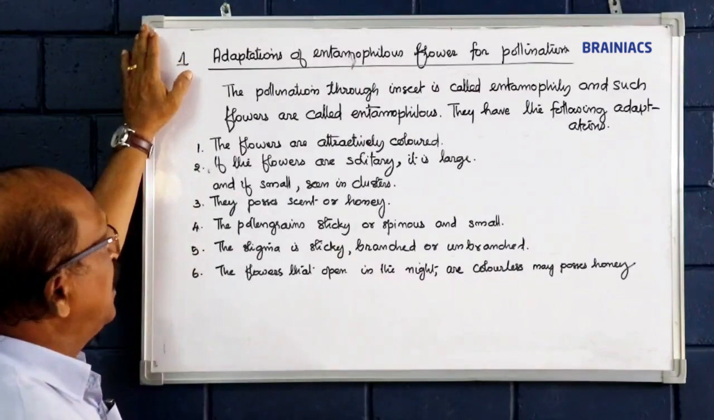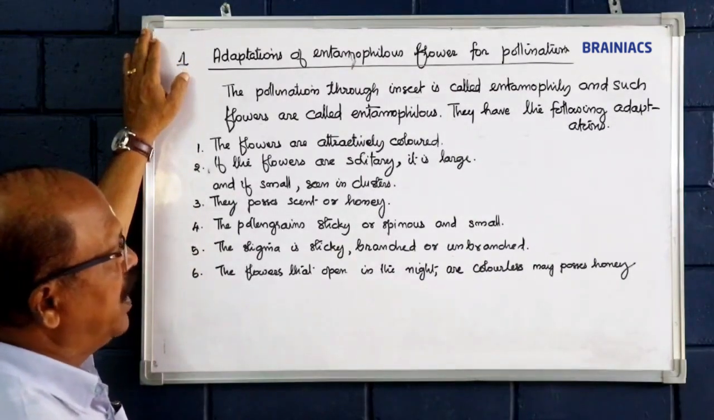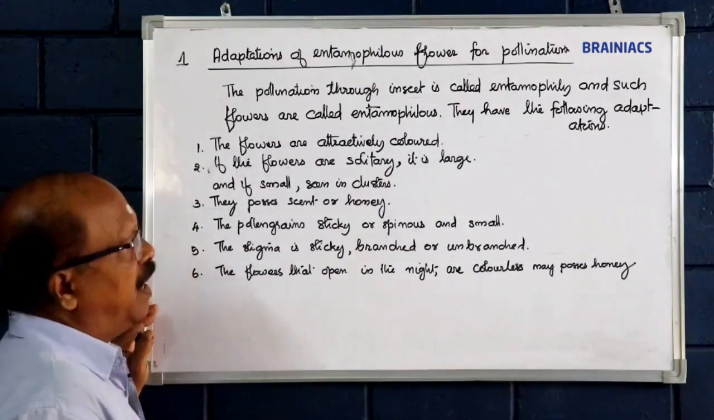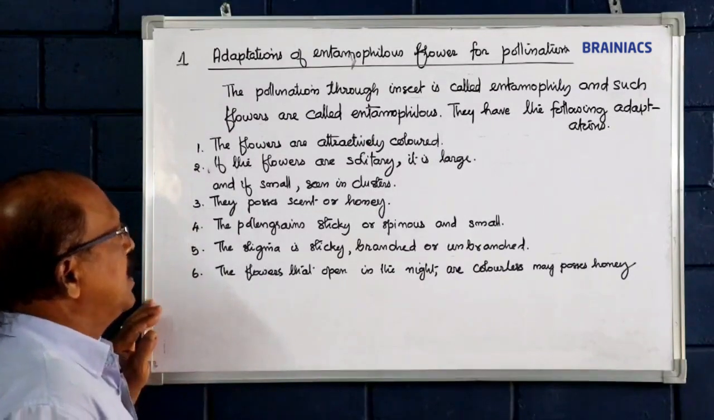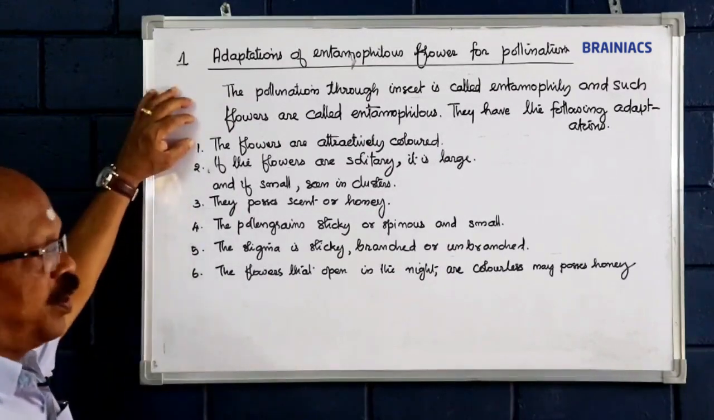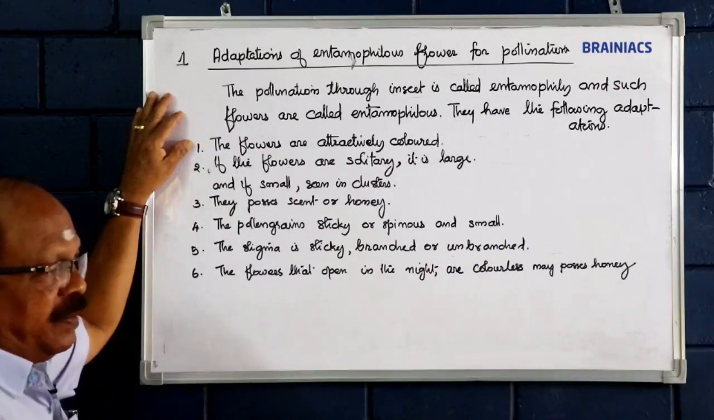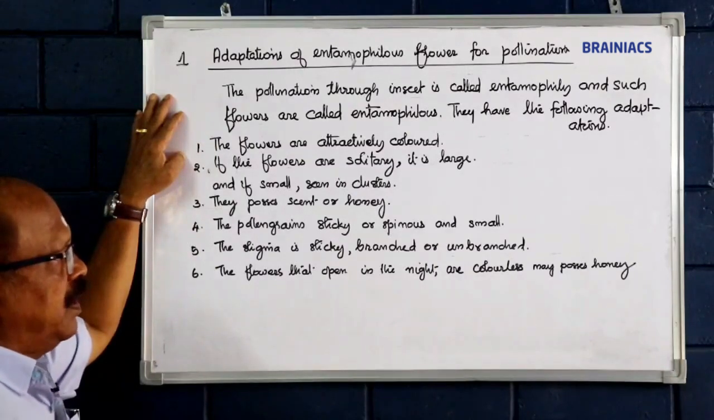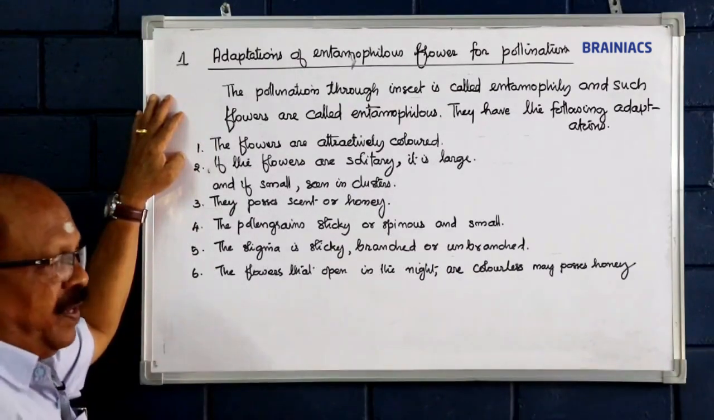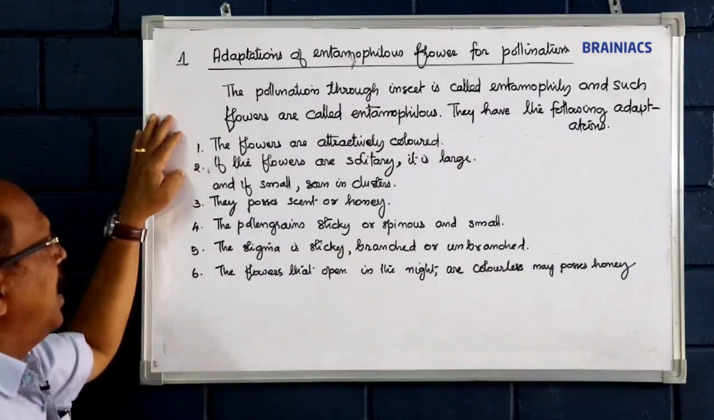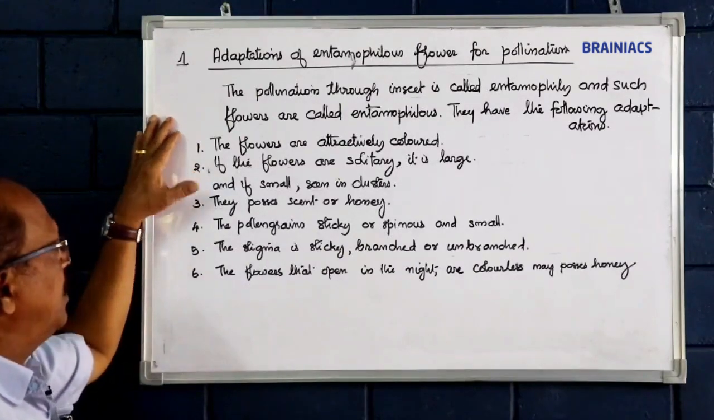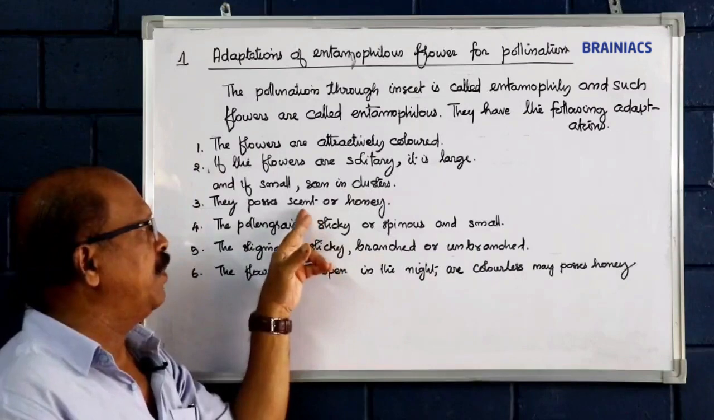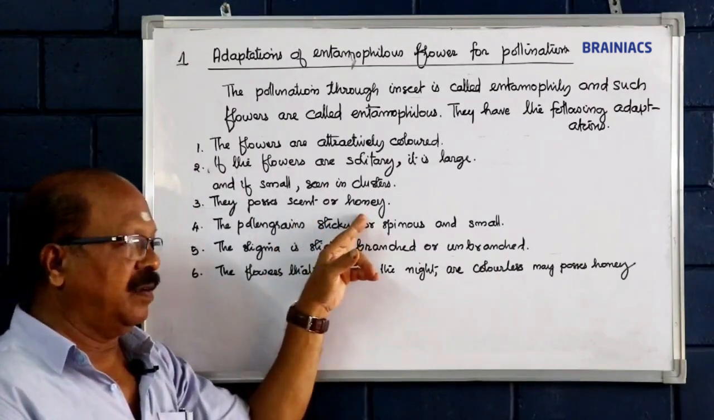So you have to remember, the pollination through insect is called entomophily, and such flowers are called entomophilous. They have the following adaptations. The flowers are attractively colored in order to attract the insects for pollination. If the flowers are solitary, they are large. If a single flower is there, the flower will be large in size. And if small, they are seen in clusters. They possess scent or honey, an aromatic smell, or honey may be there.